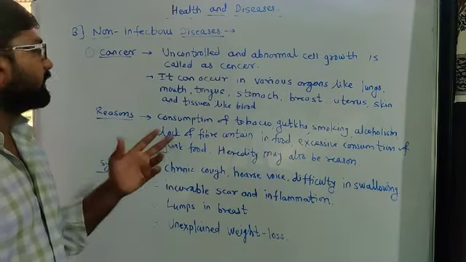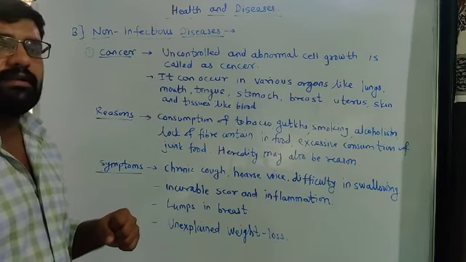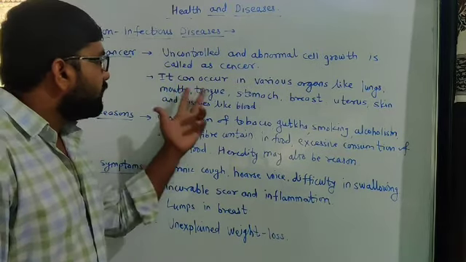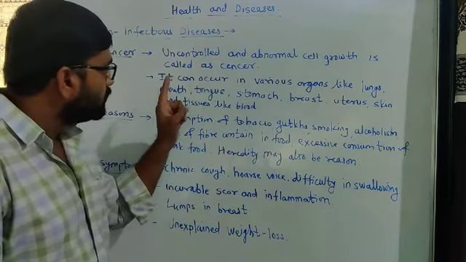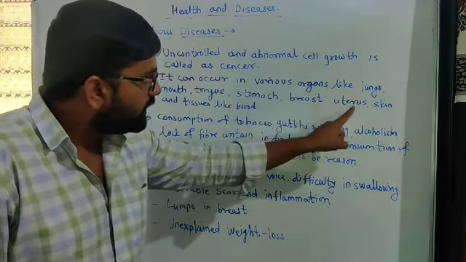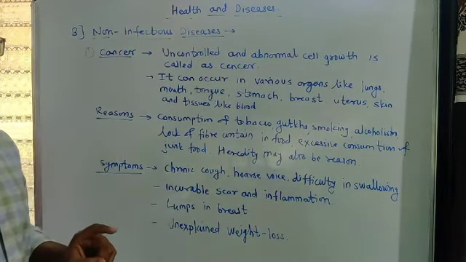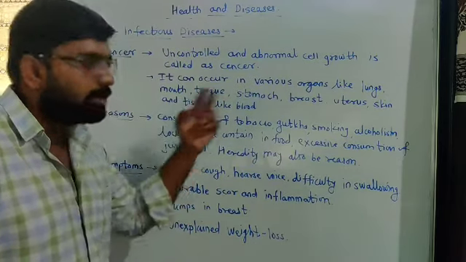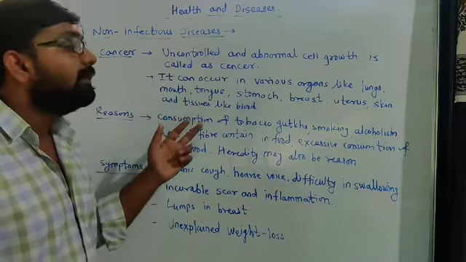Now, in which organs do these diseases generally happen? It can occur in various organs like lungs, mouth, tongue, stomach, breast, uterus, skin, and tissues like blood. Cancer may happen in these organs.